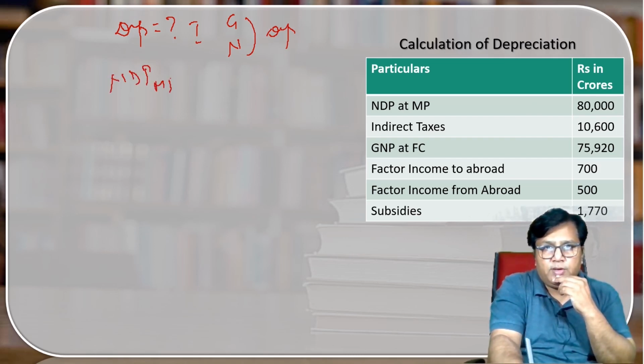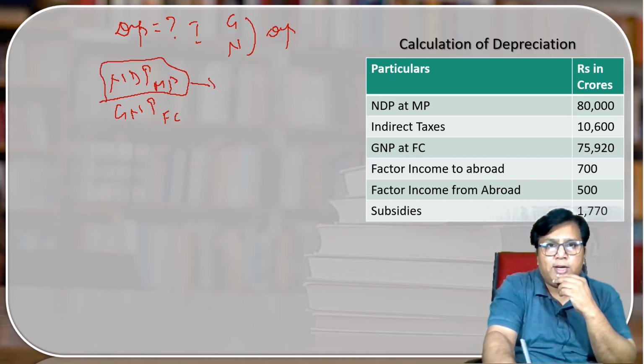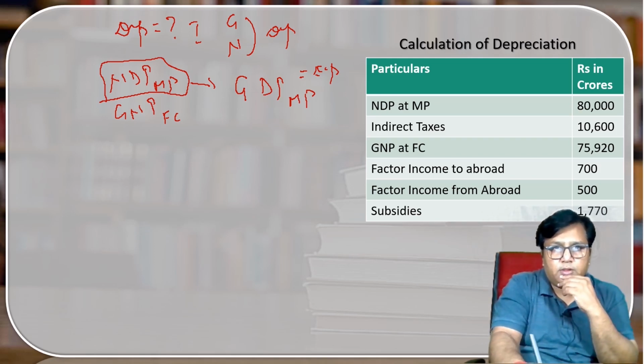NDP MP is one aggregate, and GNP FC is another aggregate. I will use NDP MP as a base. From the base I find out what I have to calculate. As I told you, the difference between gross and net is the depreciation. It means I have to find out gross domestic product at market price. Why? Because the difference between gross and net is depreciation. If I know the value of GDP MP, I can find out depreciation.